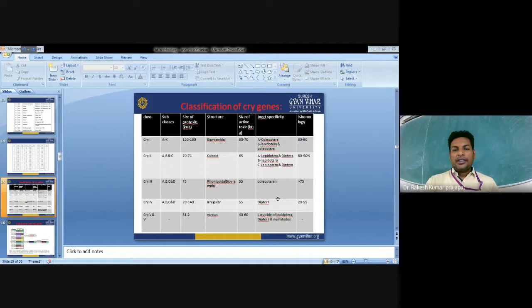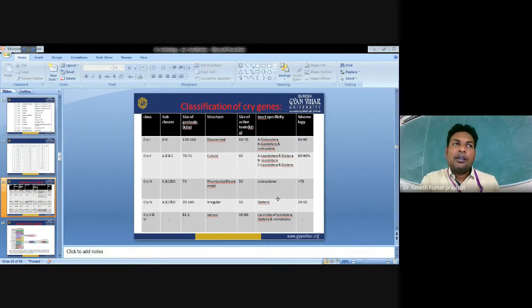The structure of Cry1A is bipyramidal. The size of the active toxin is 60 to 70 kilodalton. Insect specificity is against Lepidoptera and Coleoptera.